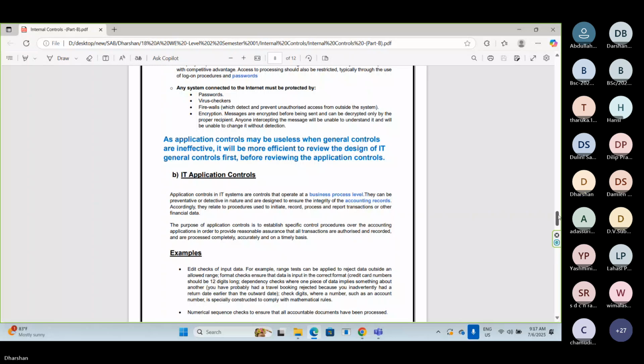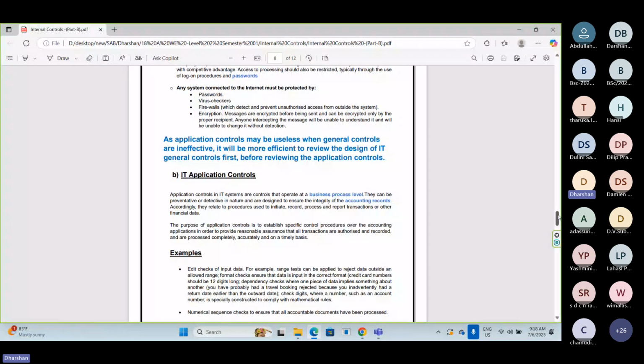So they do the backup procedure. If they don't have a backup procedure and they lose their data, what will happen? They can't recover the data back. If a backup procedure is available, they can recover easily.